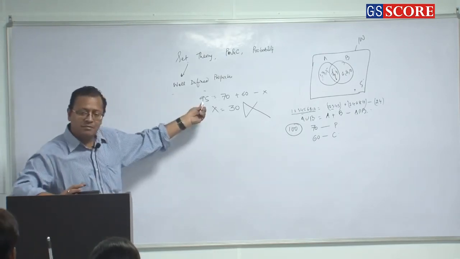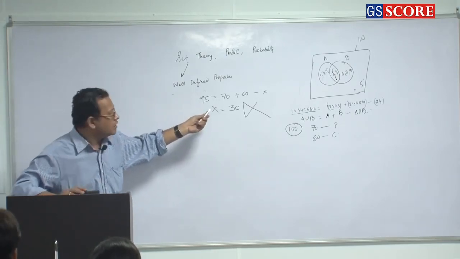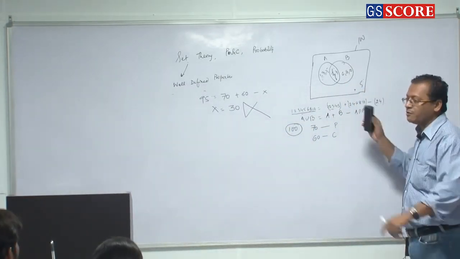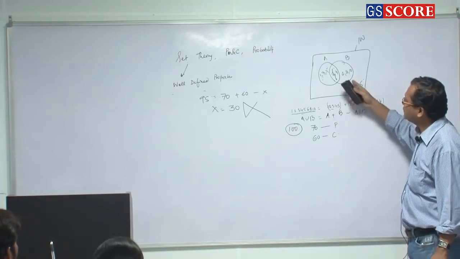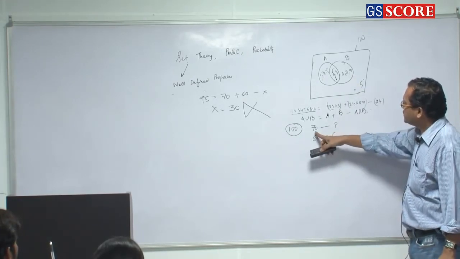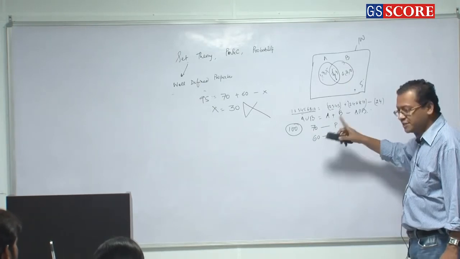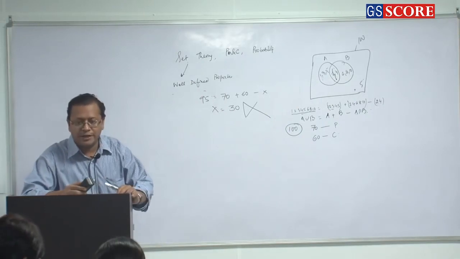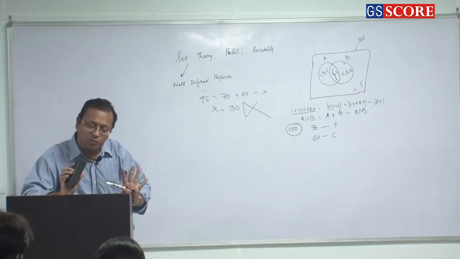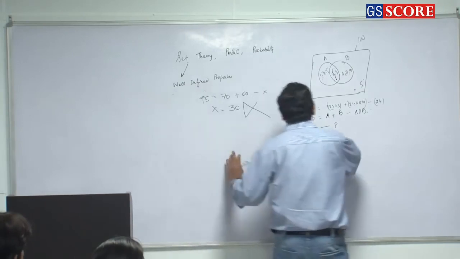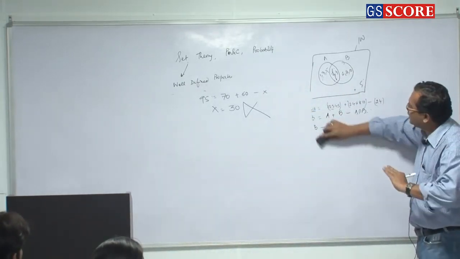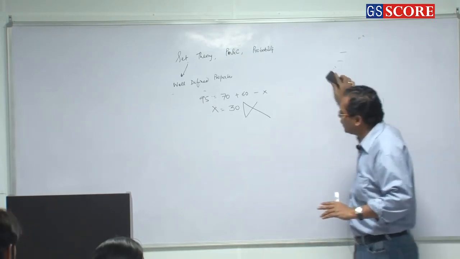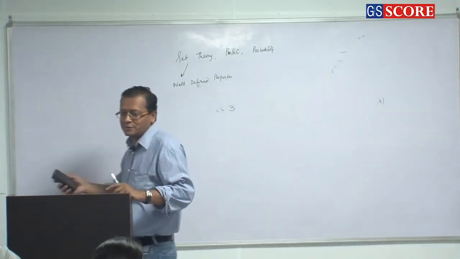Then 95. 5 failed in physics, then 65, otherwise some other data will be given there. 5 failed in physics, that means 70 minus 5, 65 passed in physics. Yes, your assumption is correct, no problem, right? But check what the question is asking there. One Venn diagram you can represent in n number of ways depending on what is the question that is asked over there, right?